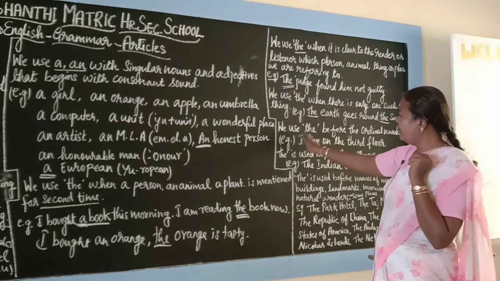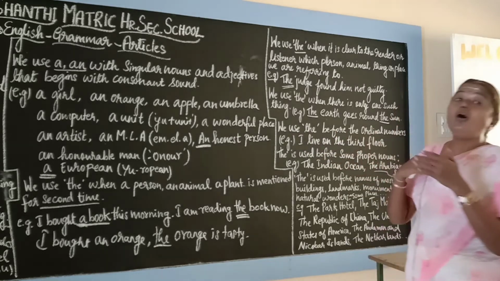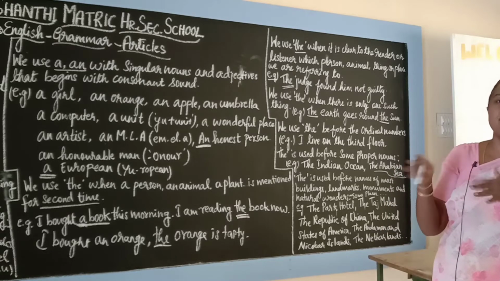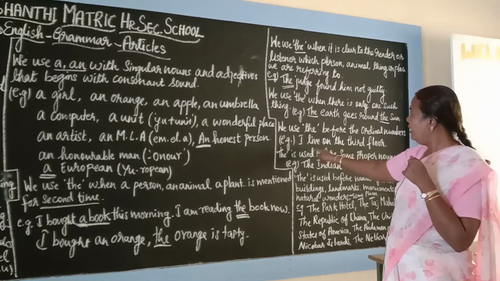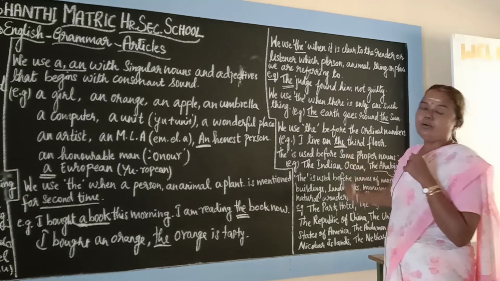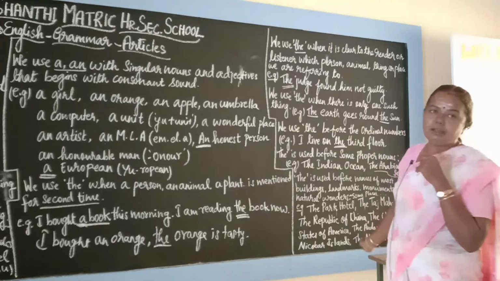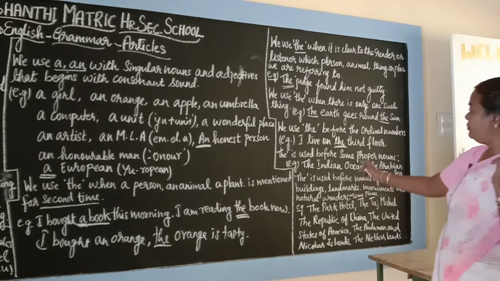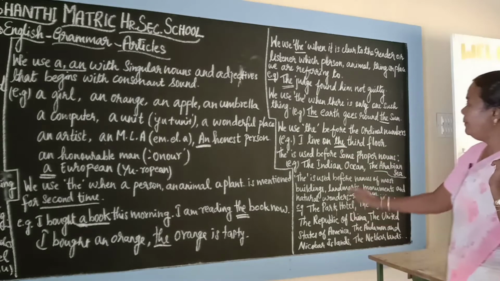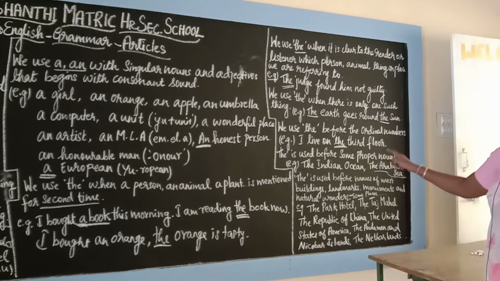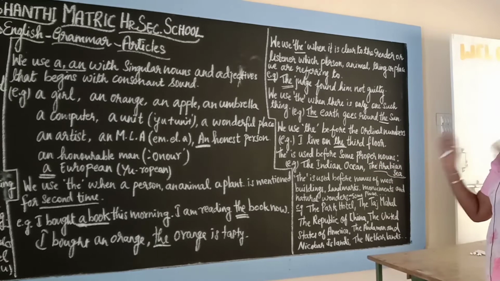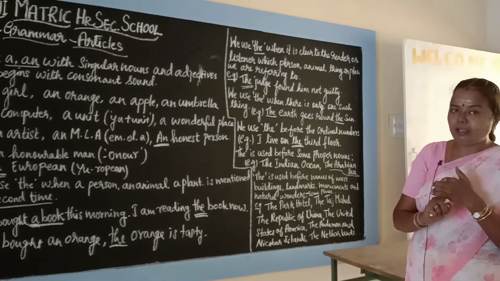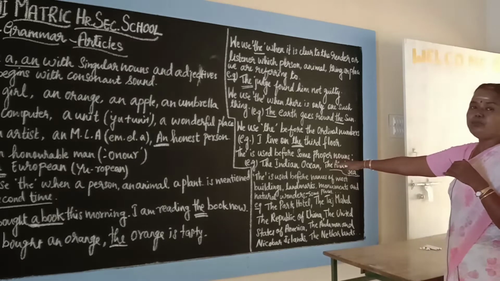Okay, like that we use the before ordinal numbers. Ordinal number means what? First, second, third, fourth, fifth, sixth, seventh, whatever it is. The example I have given here: I live on the third floor. So third is the ordinal number. In front of third or first or second or fourth, fifth, we will be using the definite article. Okay, the is used before some proper nouns, like the Indian Ocean, the Arabian Sea, the Bay of Bengal. Like that, we use the with those proper nouns.